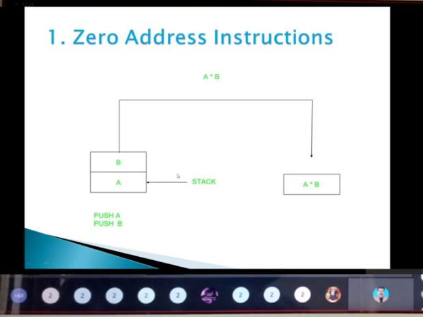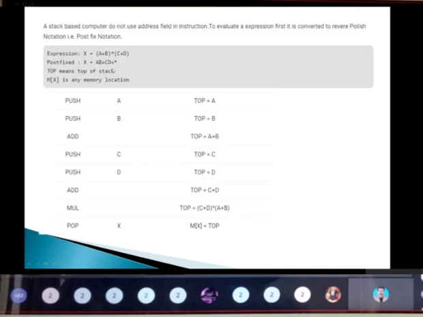We know about the stack: two operations are performed, one is push and the other is pop. Here we have an expression like A into B, in the sense that we first insert the element A, so we are pushing the element A. Next, we are pushing the operand B. While popping out, it will be as A into B. How it happens we are going to see here. I have taken one example.